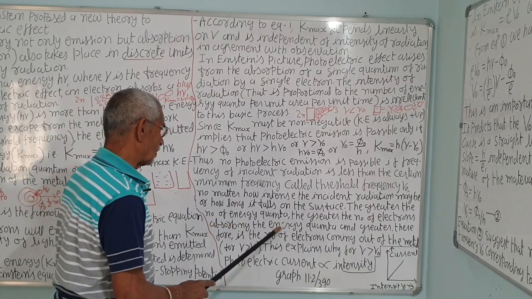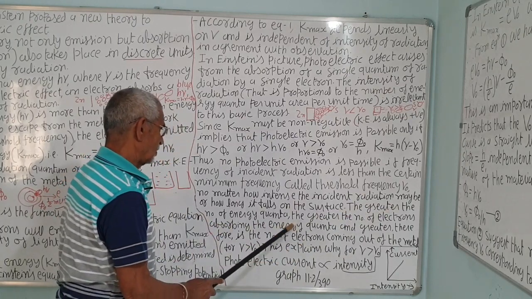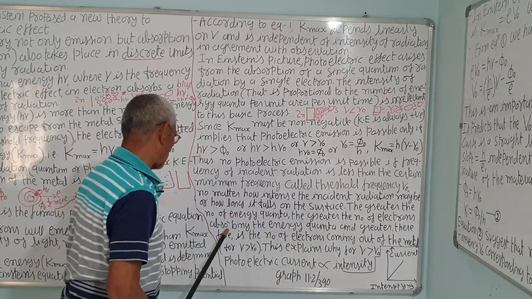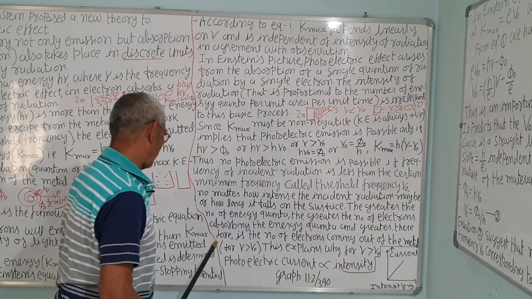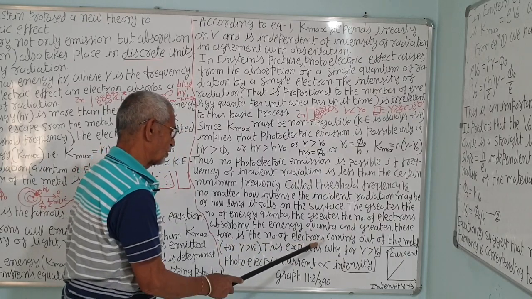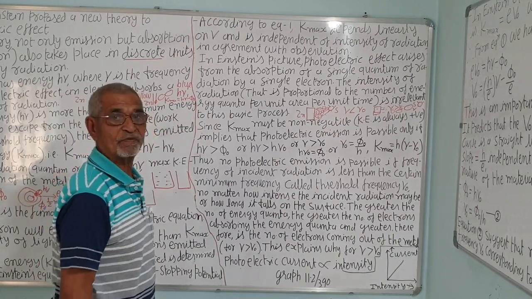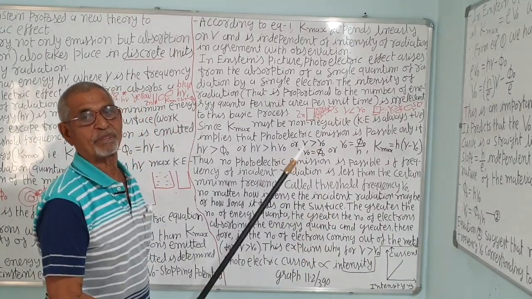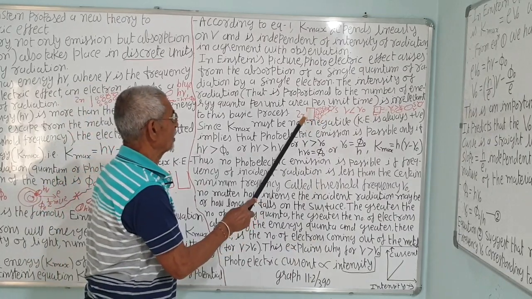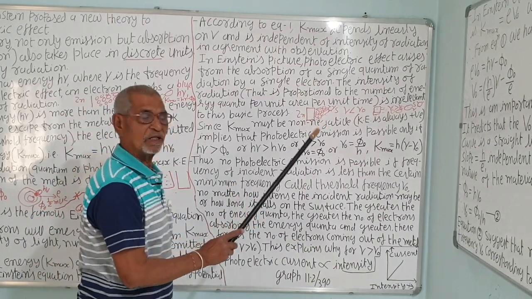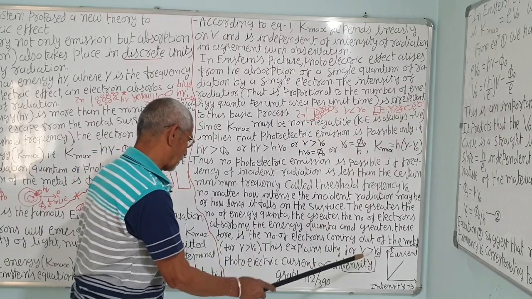The greater the number of energy quanta, the greater is the number of electrons absorbing the energy quanta, and therefore greater is the number of electrons coming out of the metal, and that will increase the current. That is why the photoelectric current is directly proportional to the intensity of light. Intensity is more, the more electrons will be emitted, more will be the current in the circuit.